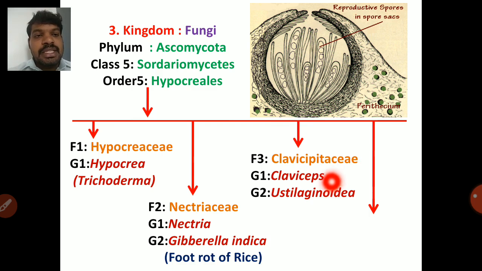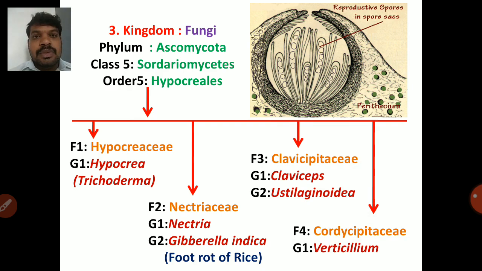Next one is Ustilaginoidea. Ustilaginoidea is a genus that causes false smut of rice. Rice false smut is caused by Ustilaginoidea. Next one is Cordycipitaceae. Genus one is Verticillium. Verticillium is a wilt fungi.